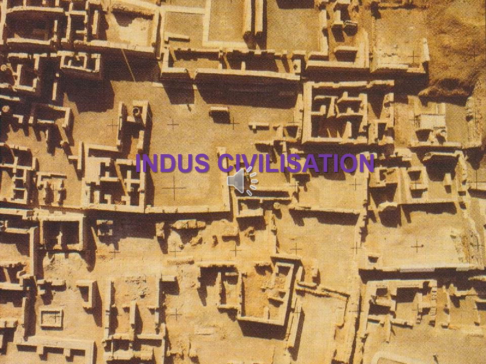In our previous classes we have discussed the three civilizations. So what are they? First the Egyptian civilization, then the Mesopotamian civilization, then the Chinese civilization. Now in today's class we will start with the Indus civilization. That belongs to our country India, but most of the sites of the Indus civilization are located in Pakistan.